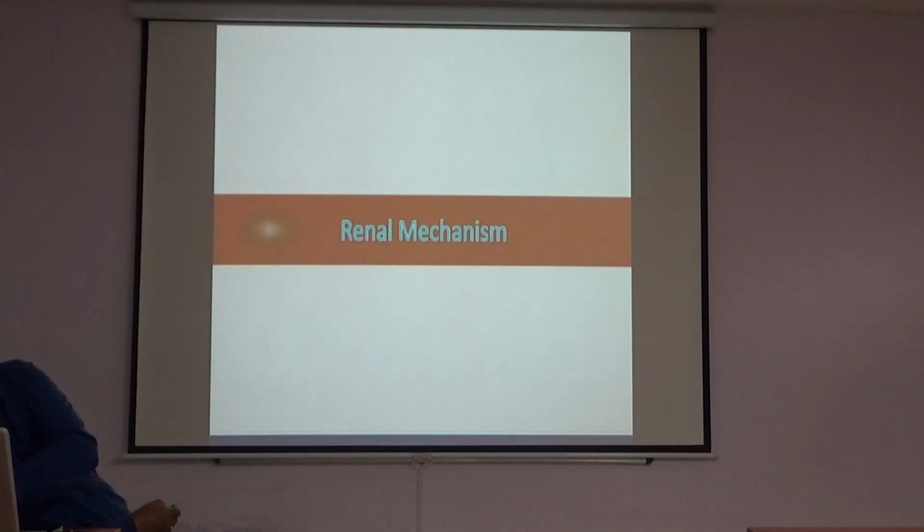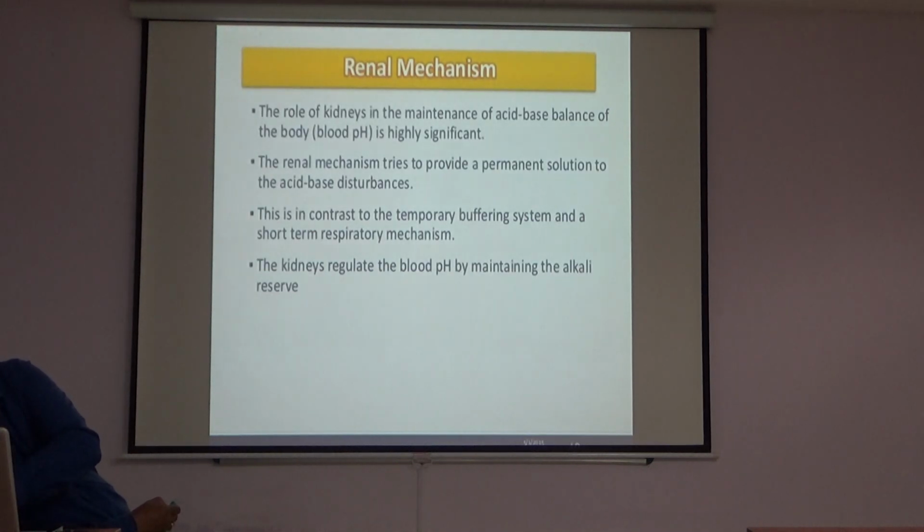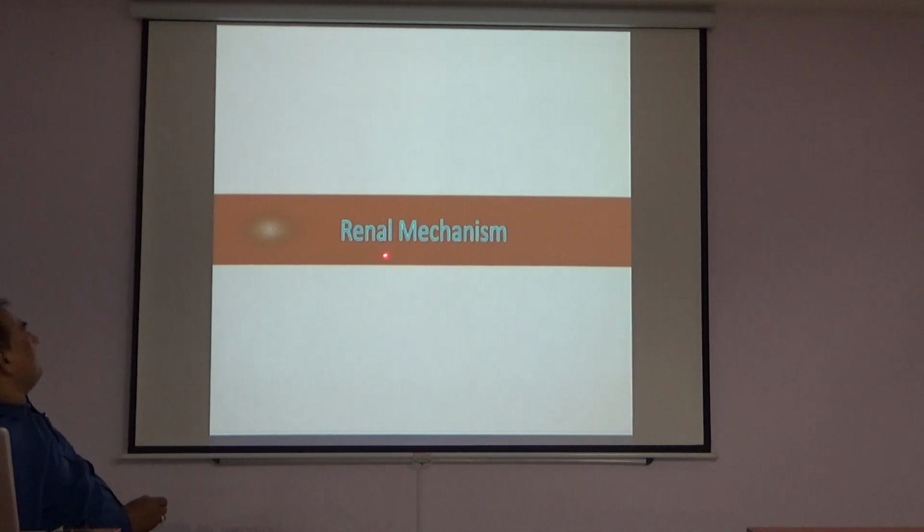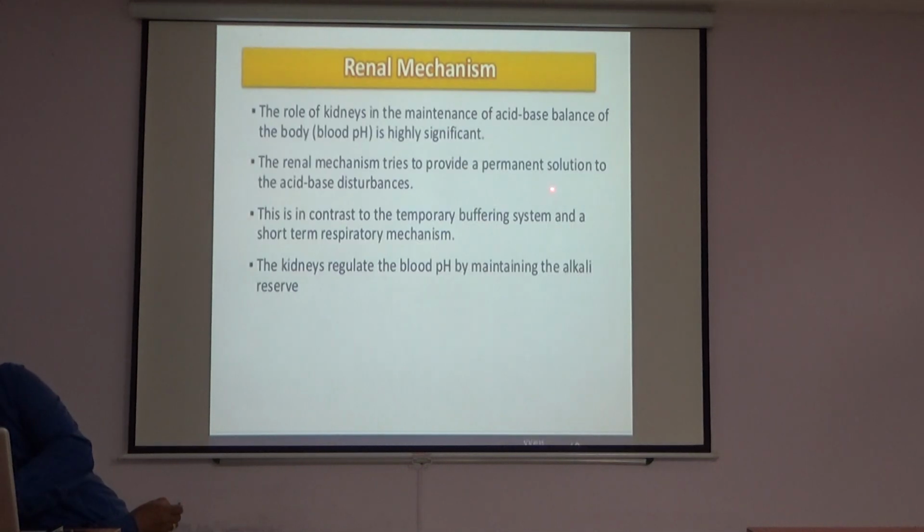Renal mechanism. That is the renal mechanism of acid-base balance. The renal mechanism of acid-base regulation is the role of the kidney in the maintenance of acid-base balance of the body, that is, blood pH, which is highly significant. The renal mechanism tries to provide a permanent solution to the acid-base disturbance. So the kidney gives a permanent solution for acid-base regulation, in contrast to the temporary buffering system and the short-term respiratory system.